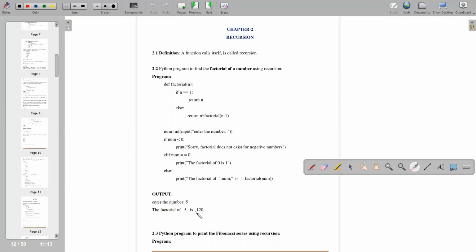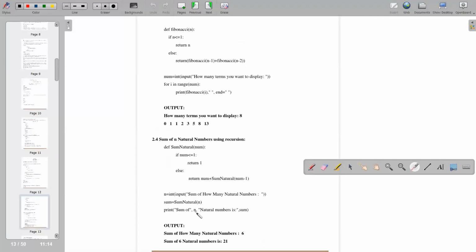Next program, Python: write a program to print the Fibonacci series using recursion. So, yes, write this down and write a program for this.